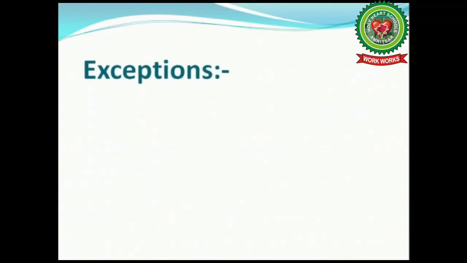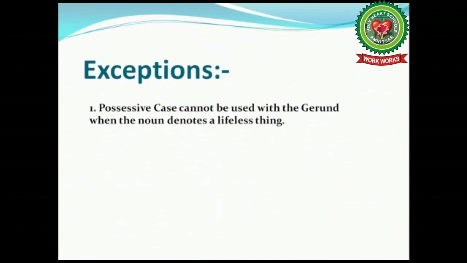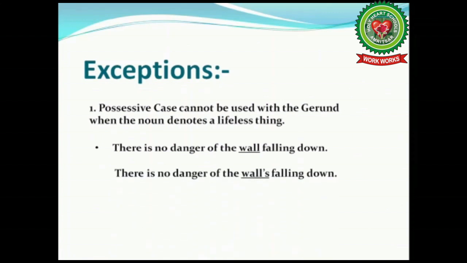Understood, children? Next one. Exceptions to this rule. The first exception, possessive case cannot be used with the gerund when the noun denotes a lifeless thing or a non-living thing. Example, there is no danger of the wall falling down. Students, is there any error in this sentence? No. This sentence is absolutely correct. Why? Because we cannot add apostrophe s to the wall as wall is a non-living thing.